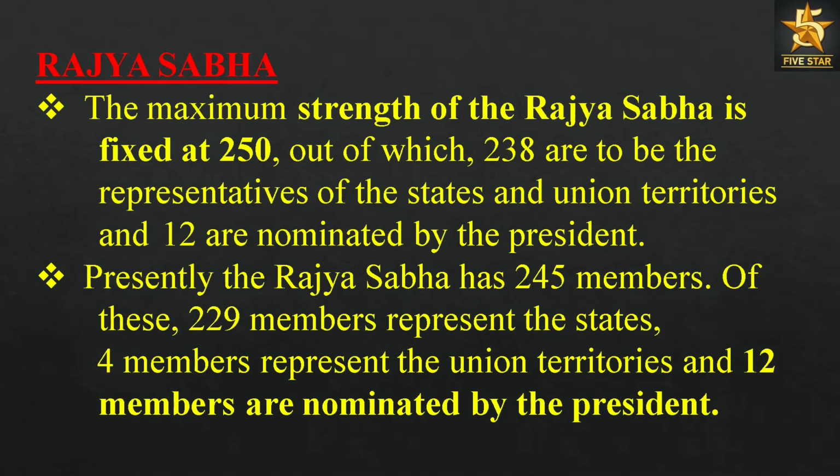Rajya Sabha. The maximum strength of the Rajya Sabha is fixed at 250, out of which 238 are to be the representatives of the states and union territories and 12 are nominated by the President. Presently the Rajya Sabha has 245 members. Of these, 229 members represent the states, 4 members represent the union territories and 12 members are nominated by the President.